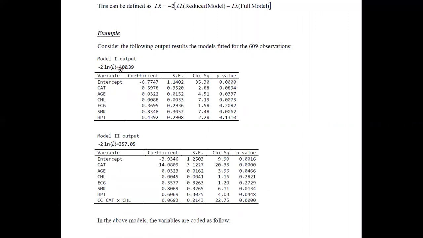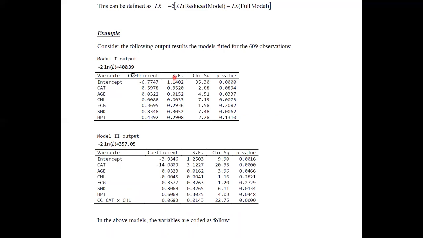Minus 2 times the log likelihood value for model 1 is given as 400.39, and minus 2 times log likelihood for model 2 is given as 357.05. Just seeing these values, we are not going to make any interpretations. We'll see what we can do with this set of output.